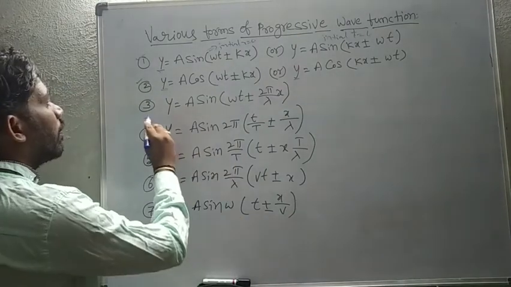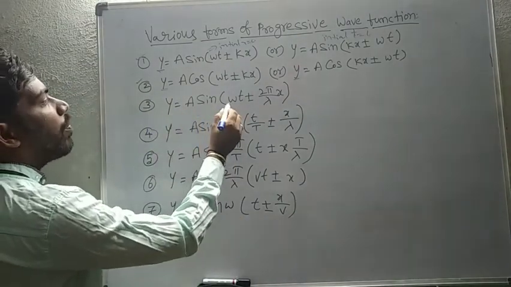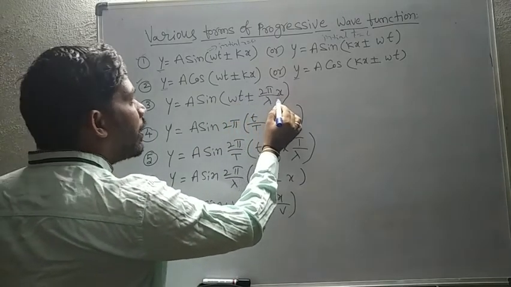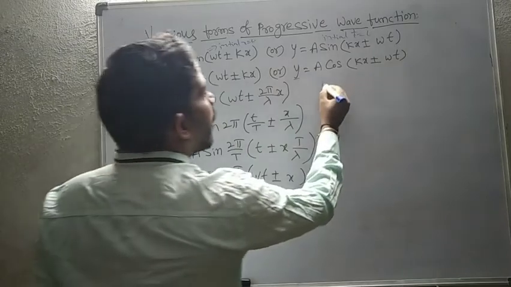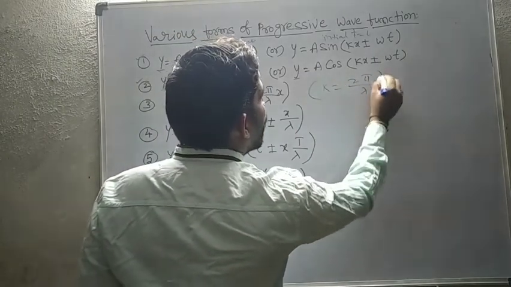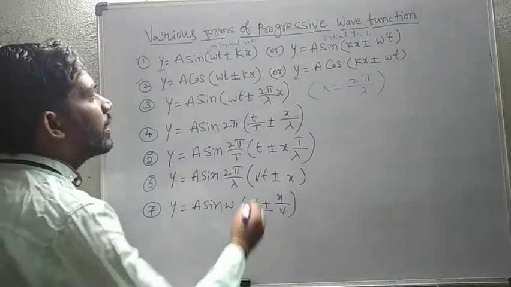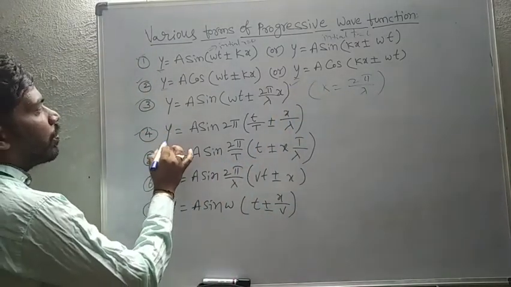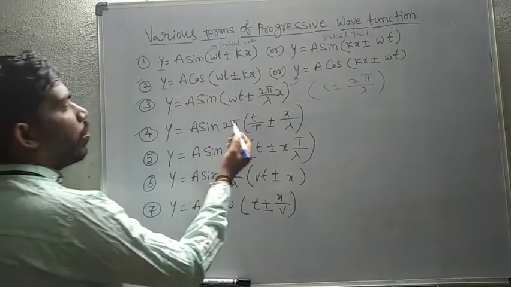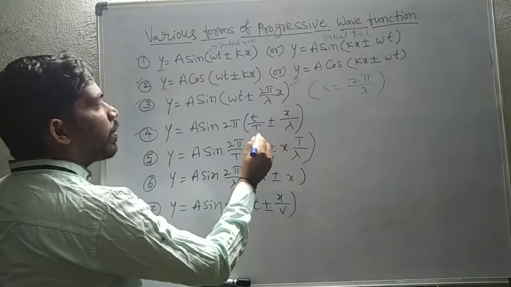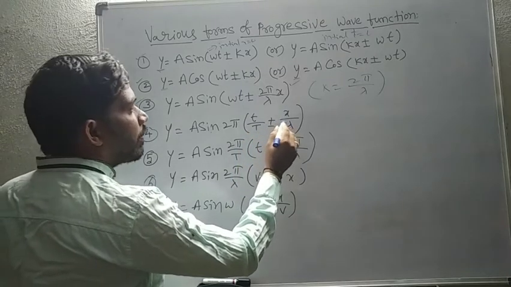Then third one: y equal to A sine of omega t plus or minus 2 pi by lambda into x. Simply, k equal to 2 pi by lambda; we rewrite it and get this formula. Then fourth one: y equal to A sine 2 pi of t by capital T plus or minus x by lambda.